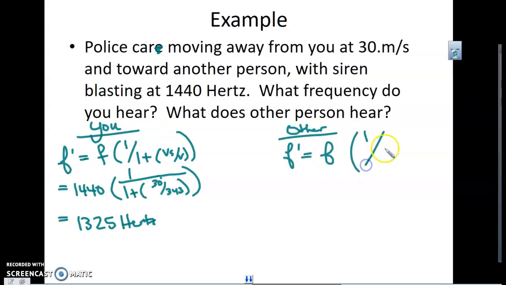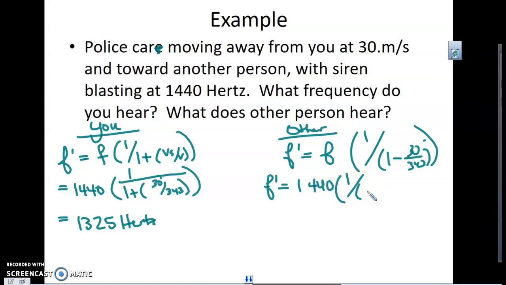The other person is going to use this one. And so that person, as it's coming toward, is going to be 1440. Oh, I already did that. Oh, well. And again, plug that in, and what you should get is 1,577 hertz. Okay, the pitch is going to be higher.